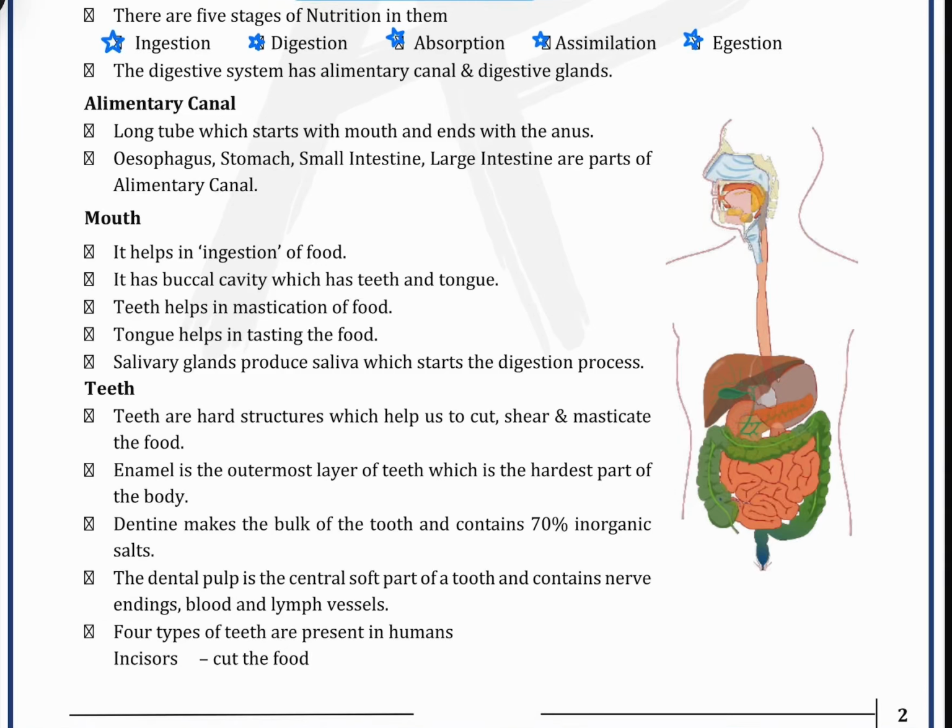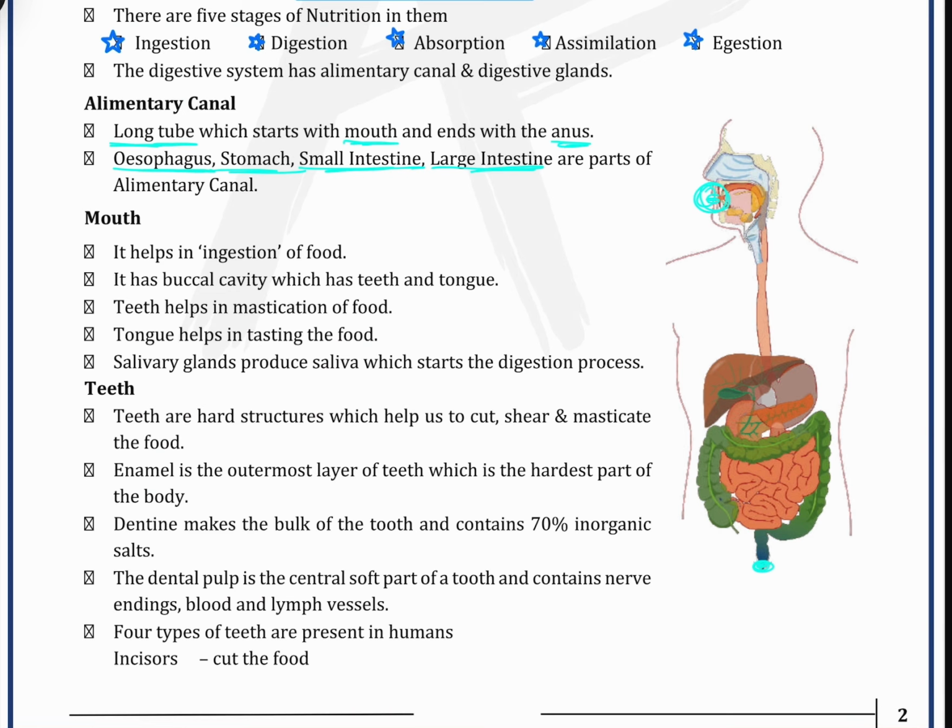Hey everyone, so this is our lecture 2 of life processes. So we were discussing the alimentary canal. Basically, the alimentary canal is a long tube which starts with the mouth and ends with the anus. The mouth is this region, and the anus is this region, the opening from where we excrete waste. Then the esophagus, stomach, small intestine, and large intestine are the parts of the alimentary canal.